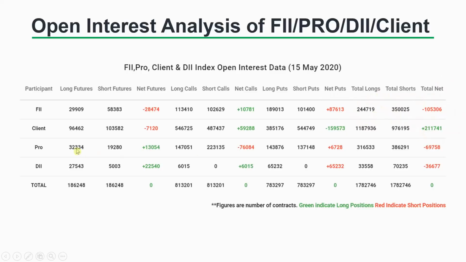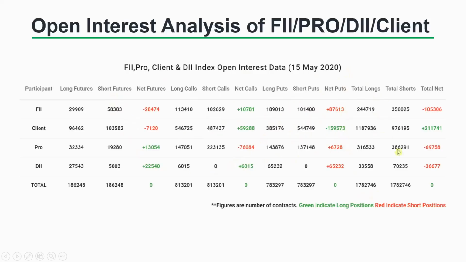Total longs is nothing but long futures plus long calls plus short puts. Okay, those are total longs. And what are total shorts? Short futures plus short calls plus long puts. Okay, so these are all the number of contracts that we are talking about.